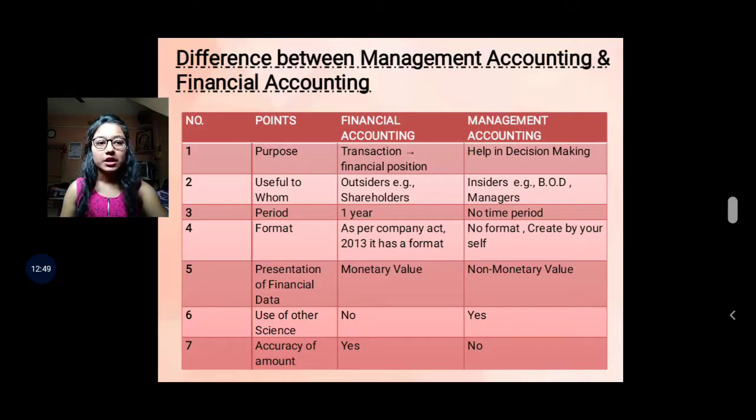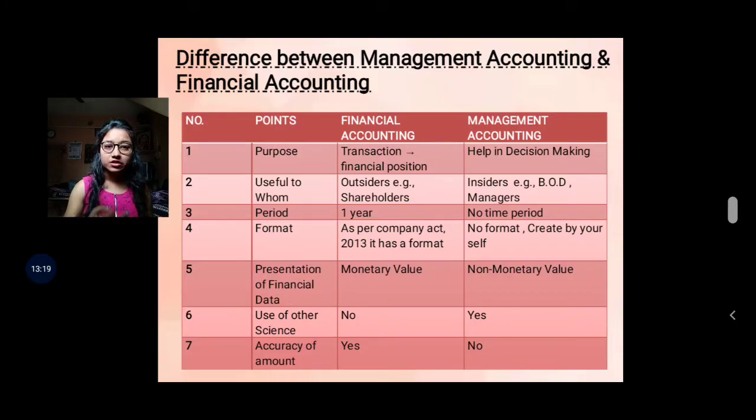Now, in management accounting, non-monetary data, which have no monetary value, are presented. Why? Let me give you one example. As a manager, you think, what will be the demand for my product in future?